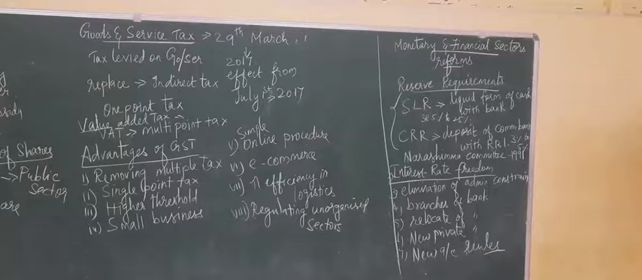SLR means the fraction of the total demand and time deposits of the commercial banks in the form of specified liquid asset. That is, a particular amount of cash should be kept with the commercial banks every day to meet the withdrawal of fixed deposits and other things. That means a specified amount of money the bank should always keep in hand in the form of money.